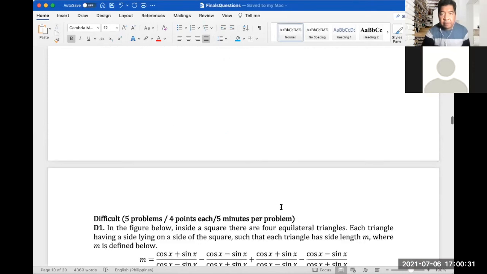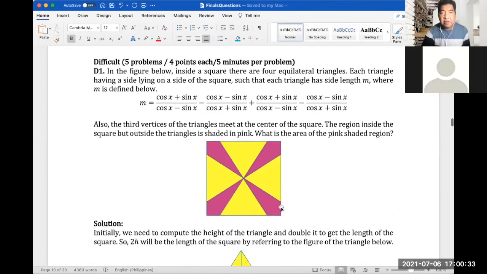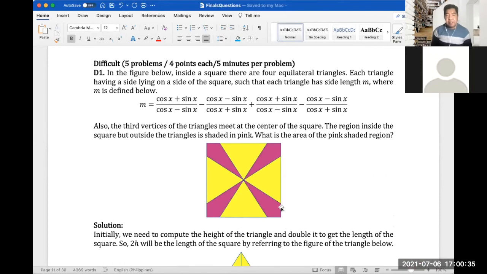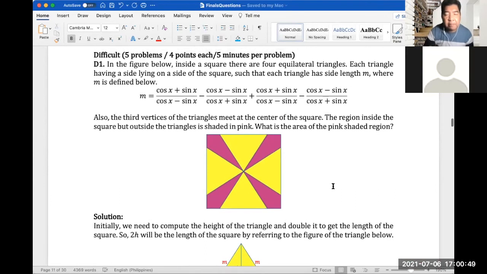Okay, so for the difficult round, there are again 5 problems. This now is 4 points each if they get it correctly. And they have only 5 minutes to solve each problem. So this is the first question. I gave this question because they're already familiar with it. This was given during the semifinals round.